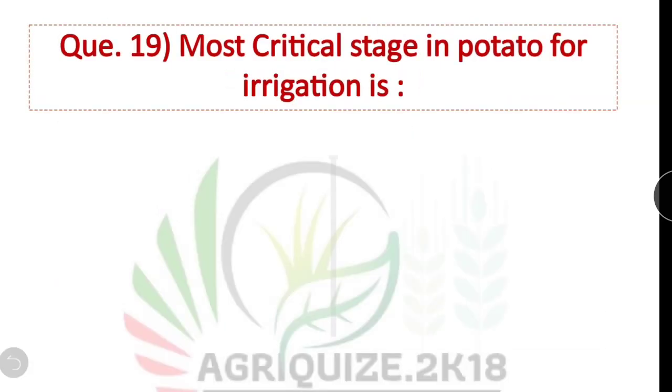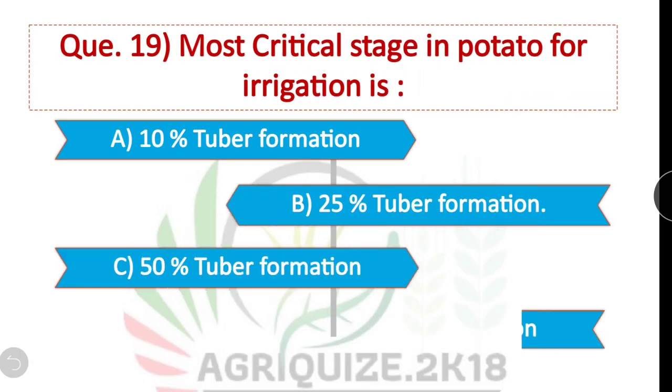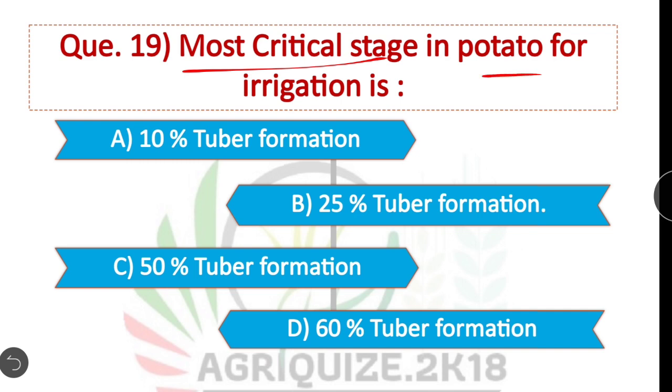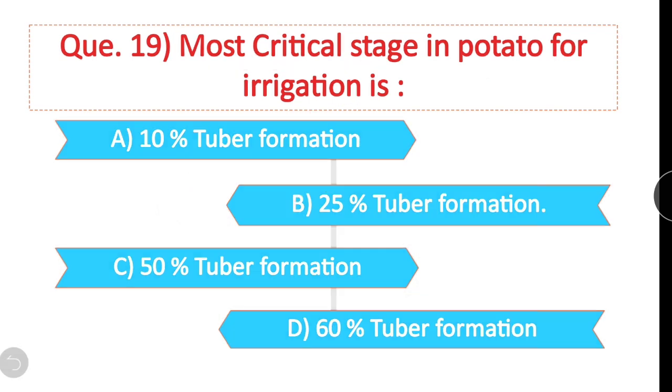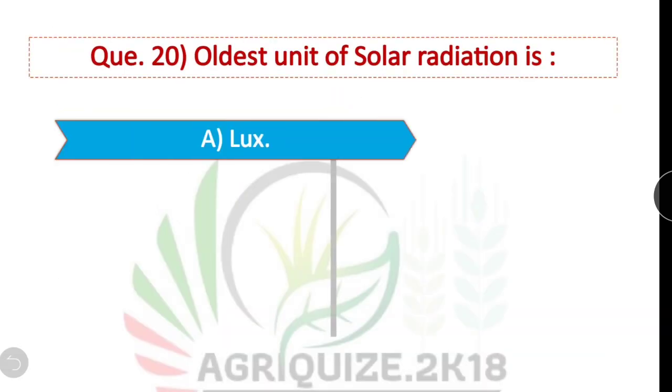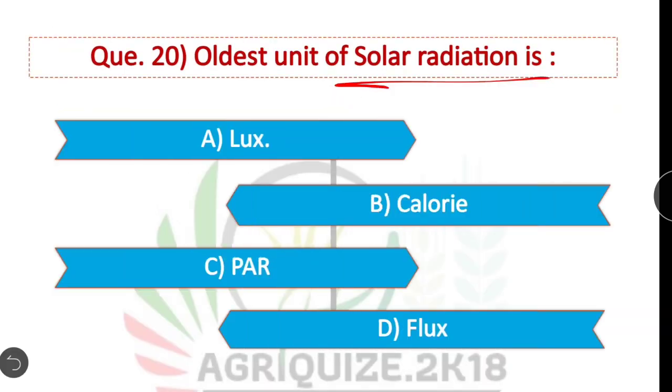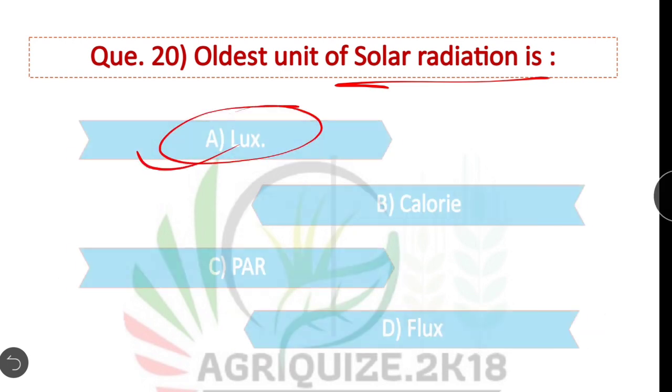Question number 19. Most critical stage in potato for irrigation is. In potato, 25% tuber formation is most critical stage for irrigation. Option B is correct. Question number 20. Oldest unit of solar radiation is. Lux. Option A. Lux is the oldest unit of solar radiation.